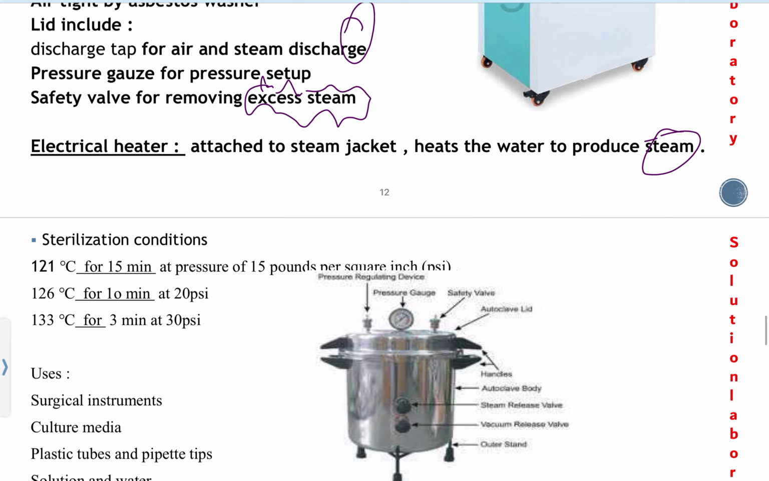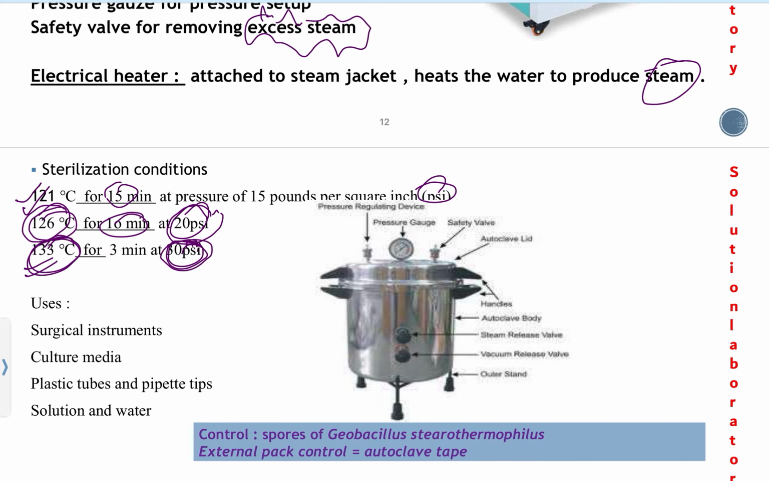And the sterilization condition most commonly used is 121 degrees Celsius for 15 minutes at a pressure of 15 pounds per square inch. Look here once: as the pressure increases, the temperature also increases. Pressure increases, temperature increases. So other conditions are also useful. For example, if the pressure is 20 psi, the temperature is 126 degrees and the time is decreased. If the pressure increases, temperature also increases. Look here, 30 psi, temperature 130 degrees Celsius for 3 minutes. These are the sterilization conditions which we can set up on the autoclave and use.